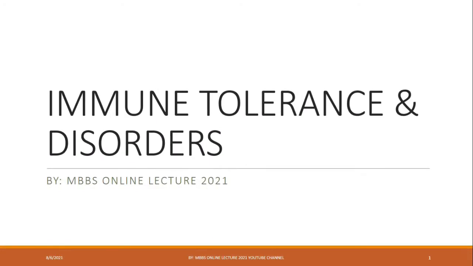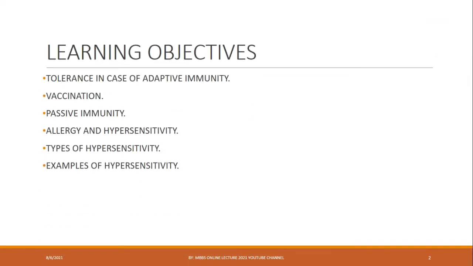The topic for today's lecture is immune tolerance and disorders. In those disorders, we will discuss in detail the hypersensitivity reaction and autoimmune disease. This is the last topic for the immune section and immunity. So let's discuss it. First of all, the learning objectives for today's lecture.